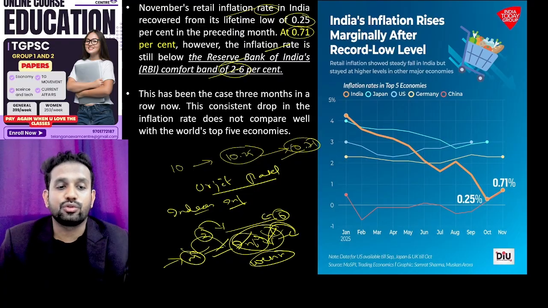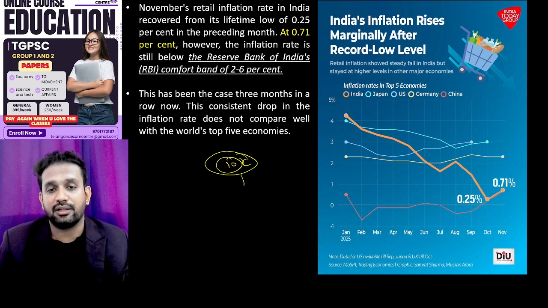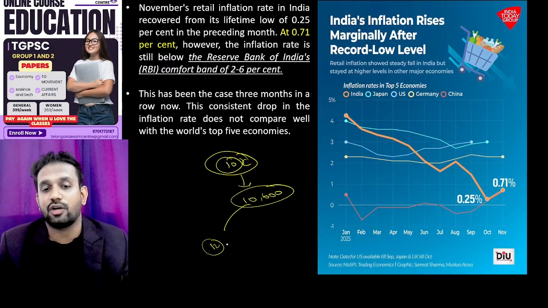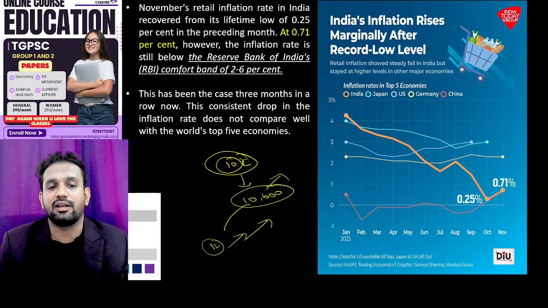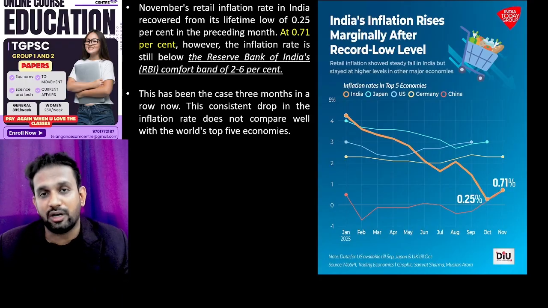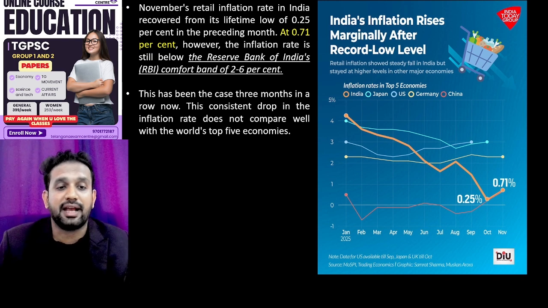According to the Urjit Patel committee, what he has told is very true, because if the 10,000 rupees basket of retail articles that you purchase every month increases to 10,600, this is okay, this is fine. But if the consumer basket of 10,000 increases to 12,000, will it become a burden or not? Yes. This 600, we are actually talking about some subsidies being given, some government educational schemes being run, so the government is saving your money from the other end. So this 600 you might be having as part of your savings, so that increase will not have any impact like that the government actually expects from you.